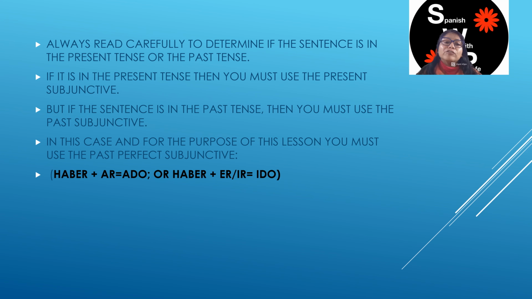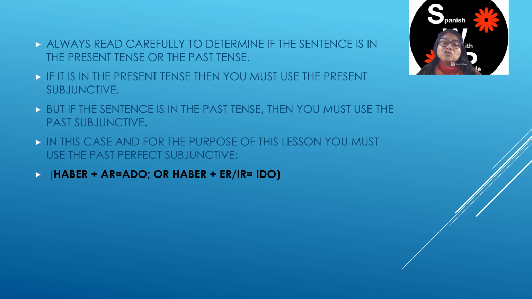Always read carefully to determine if the sentence is in the present tense or the past tense. If it is in the present tense, then you must use the present subjunctive. But if the sentence is in the past tense, then you must use the past subjunctive. In this case, and for the purpose of this lesson, you must use the past perfect subjunctive.